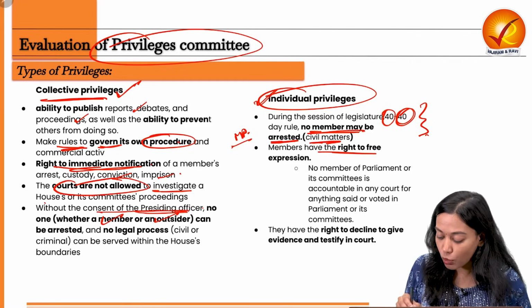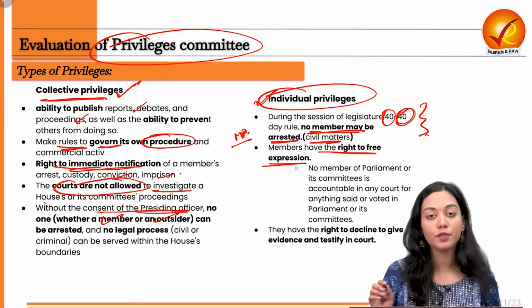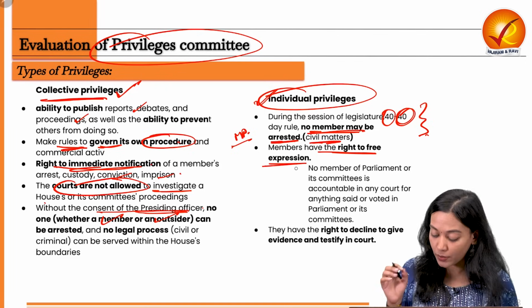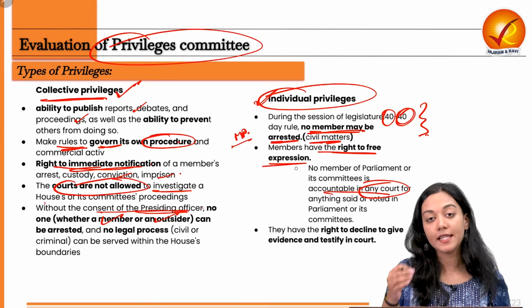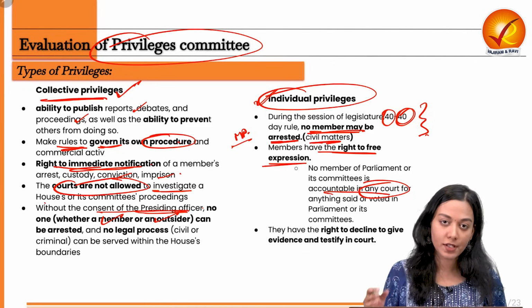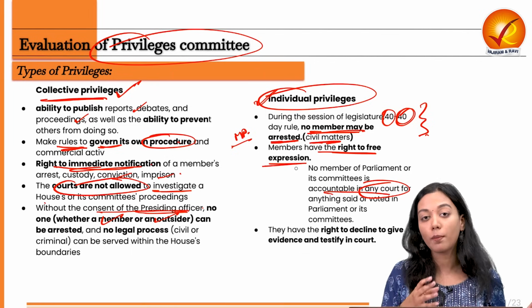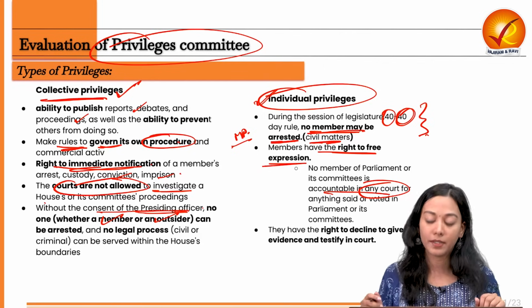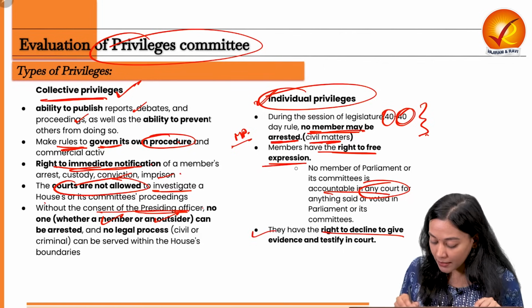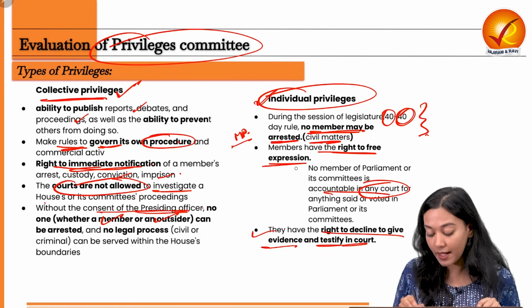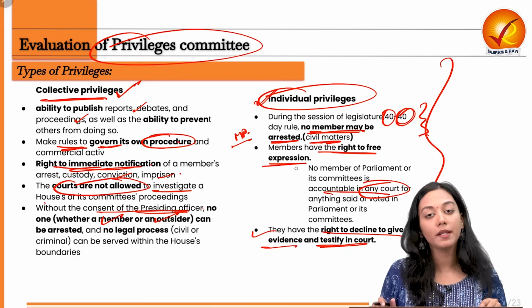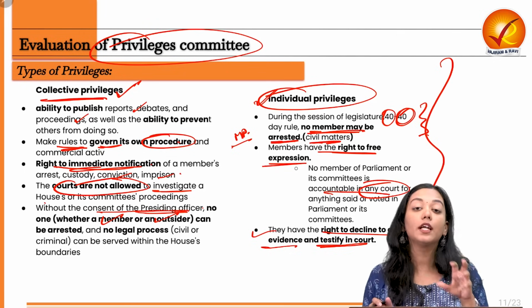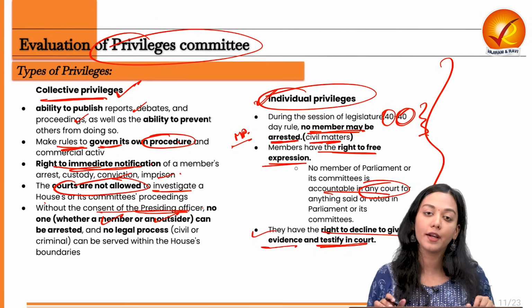Next, members have the right to free expression, which means that no member of parliament or any committee is accountable in any court of India for anything said by him or any vote given by him. This also ensures autonomy and independence of the working of MPs. Next, they have the right to decline to give evidence and testify against themselves in court. So these are some of the privileges enjoyed by parliamentarians, but there are certain loopholes as well which have been identified of late.